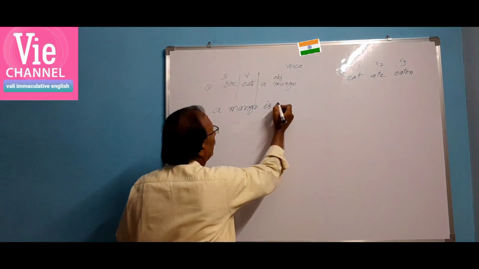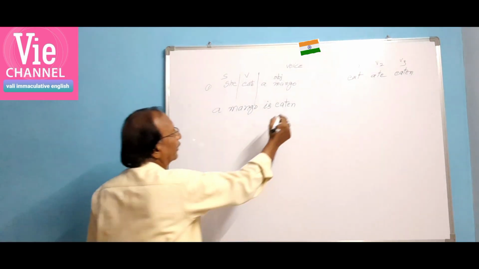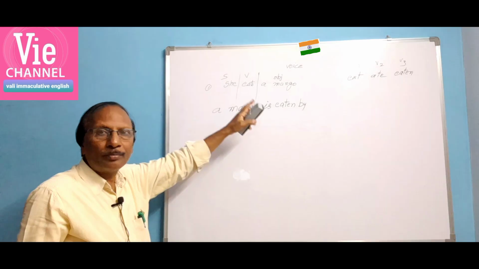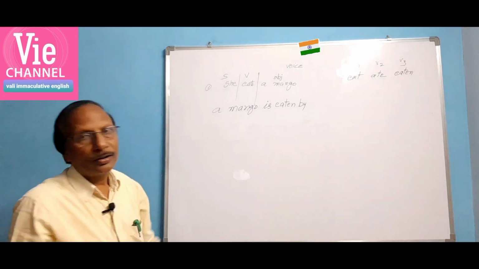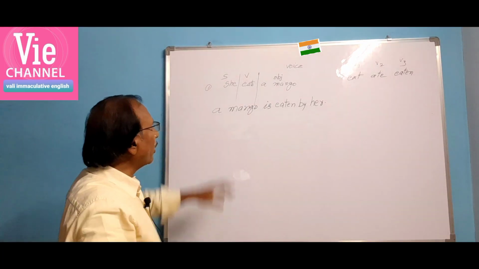A mango is eaten. The "by" form comes in passive voice. Eaten by whom? Here, "she" is the subject, and in the object form it is "her". She is changing to her. This is passive voice.